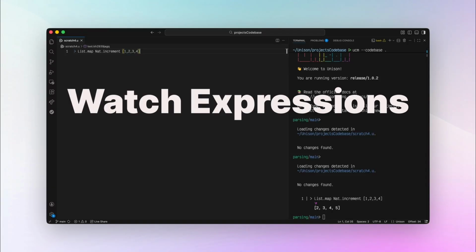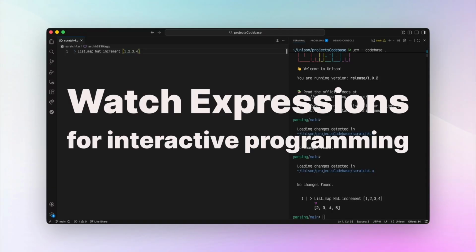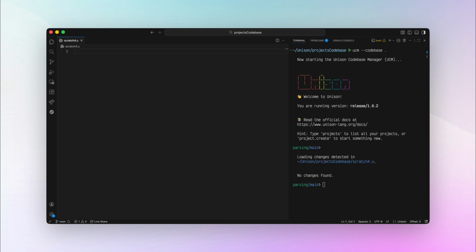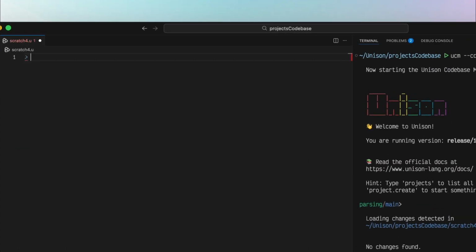Watch expressions are Unison's answer to the REPL. If you've ever needed to quickly evaluate a snippet of code while debugging, putting a code snippet in a watch expression is a quick way to verify behavior. They're created directly in a scratch file in your IDE, starting with the right caret symbol.